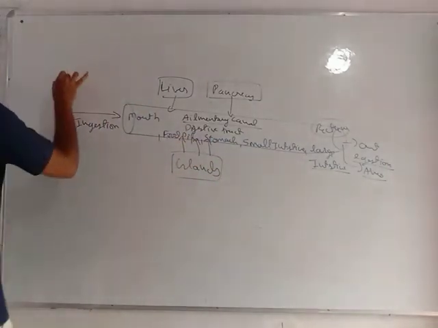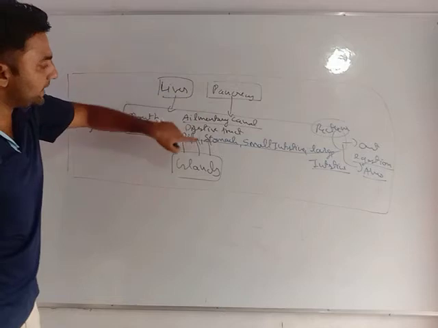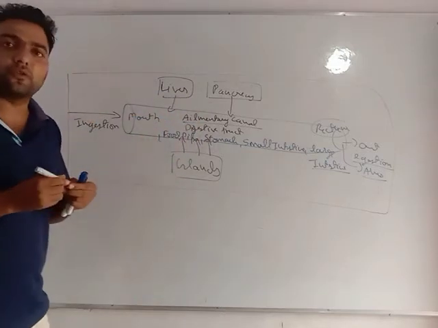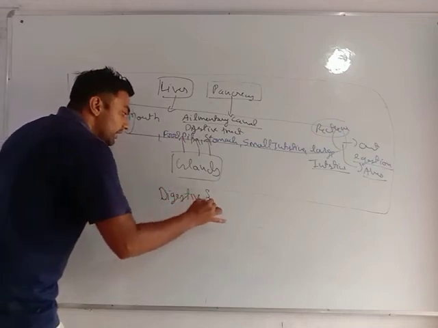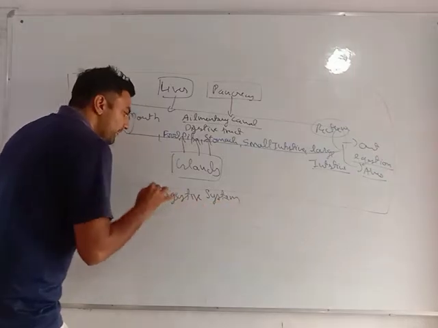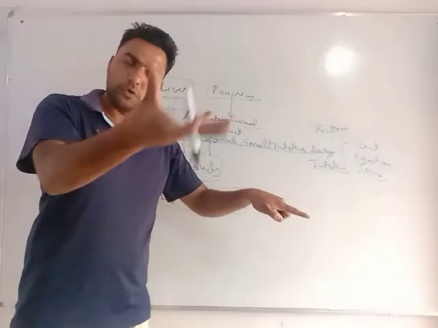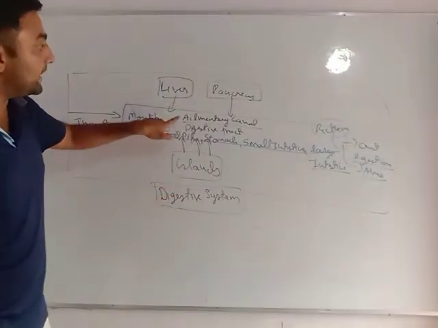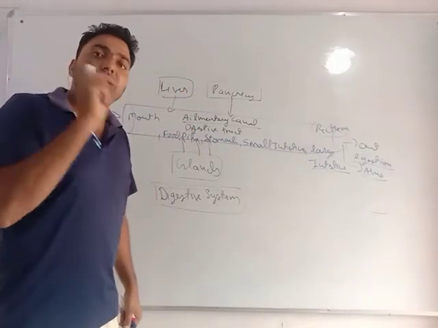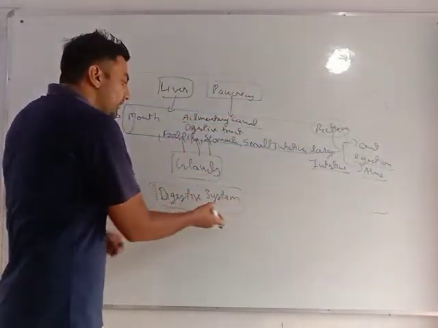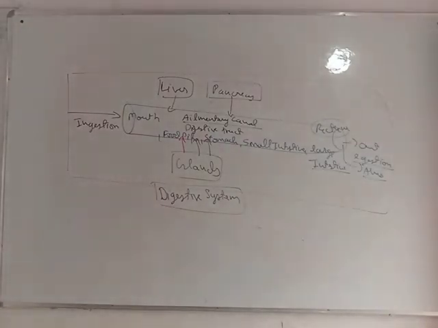When all these things, that is alimentary canal plus liver, pancreas, glands and all the digestive juices combine, they create my digestive system. Very important. What is alimentary canal? Alimentary canal is the path traveled by the food. Digestive system is the set of alimentary canal along with liver, pancreas and glands and their secretions which help in the digestion. This complete thing generates my digestive system. Okay dear students, so this was our digestive system.